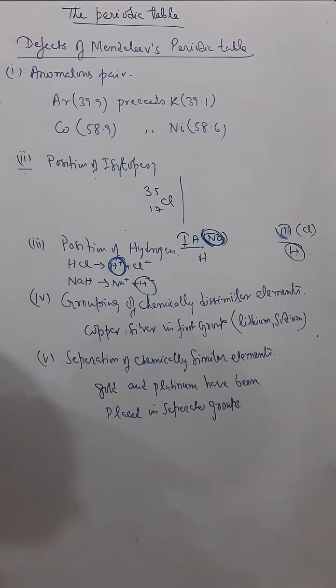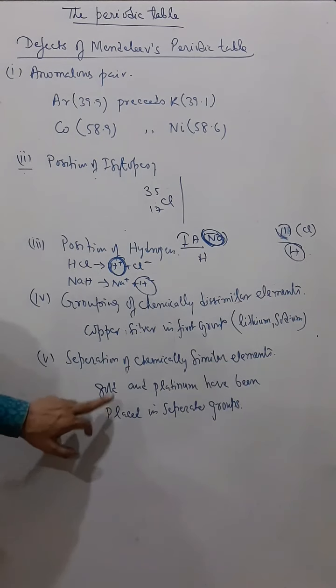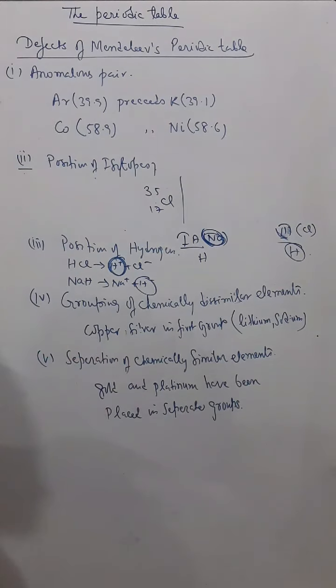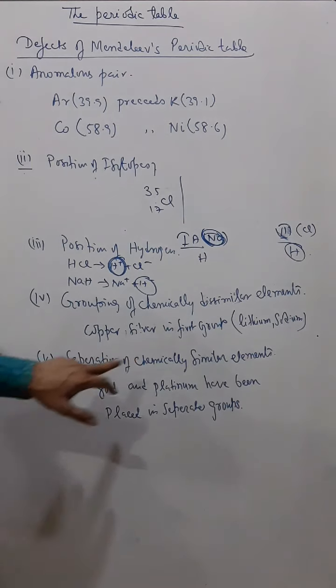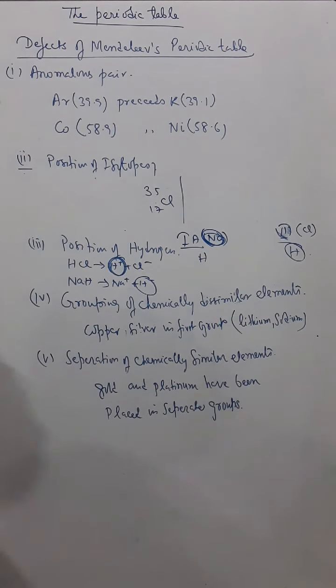These are some of the defects which were not rectified or explained properly. Again, there was separation of chemically similar elements also. Sometimes chemically similar elements were found in separate groups, like gold and platinum. They are both noble metals, both are unreactive. But gold and platinum were found to be in different groups. So these are some of the defects of the Mendeleev periodic table, and therefore this periodic table has also been discarded. Okay.